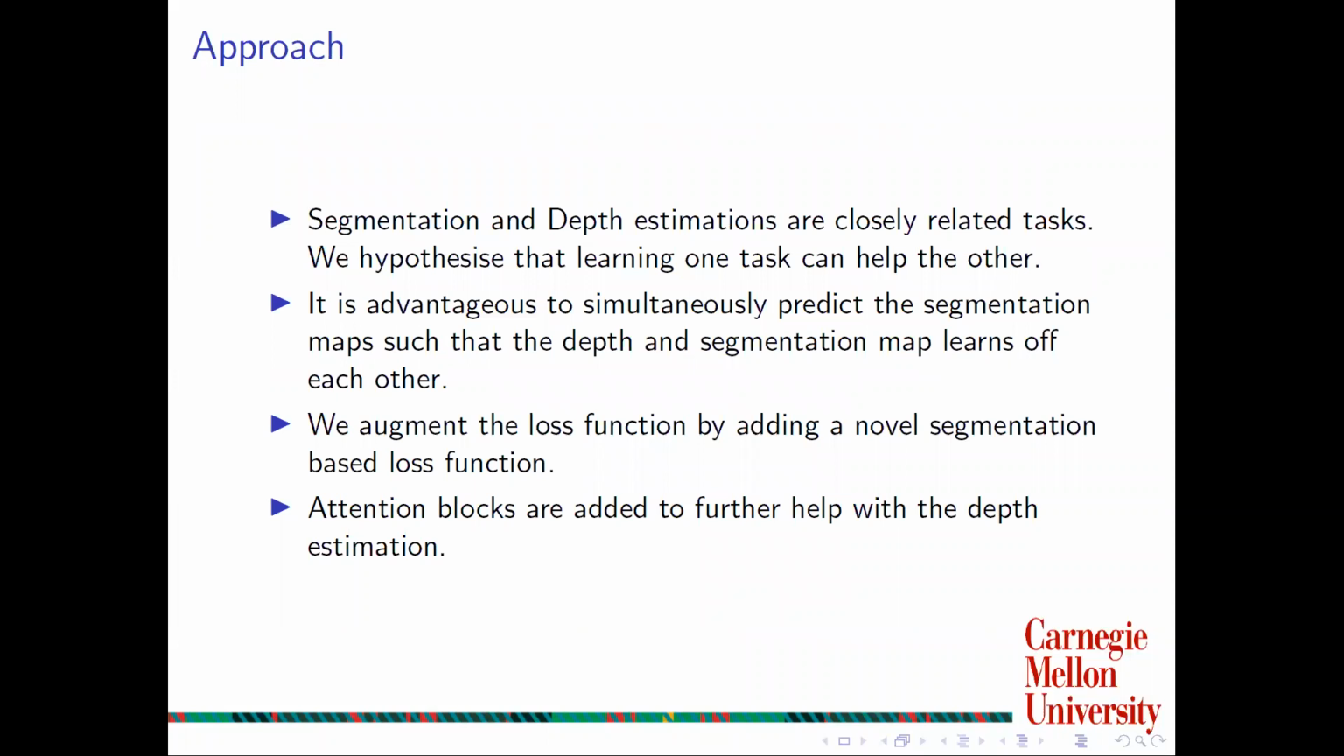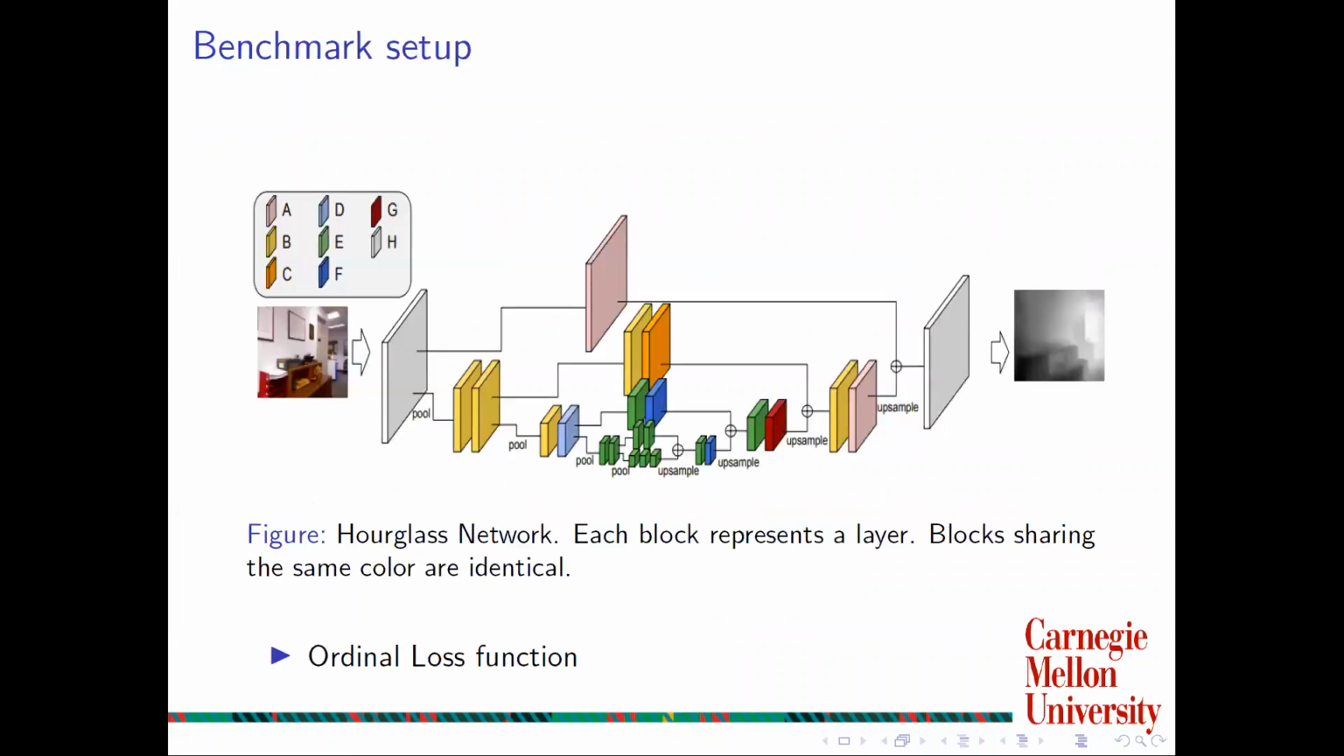Segmentation and depth estimation are closely related tasks. We hypothesize that learning one task can help the other and formulate the problem in a multitask learning setup with segmentation as the auxiliary task. We augment the loss function by adding a novel segmentation-based depth loss function. Attention blocks are added to help the model focus on particular aspects of the image for improved depth estimation.